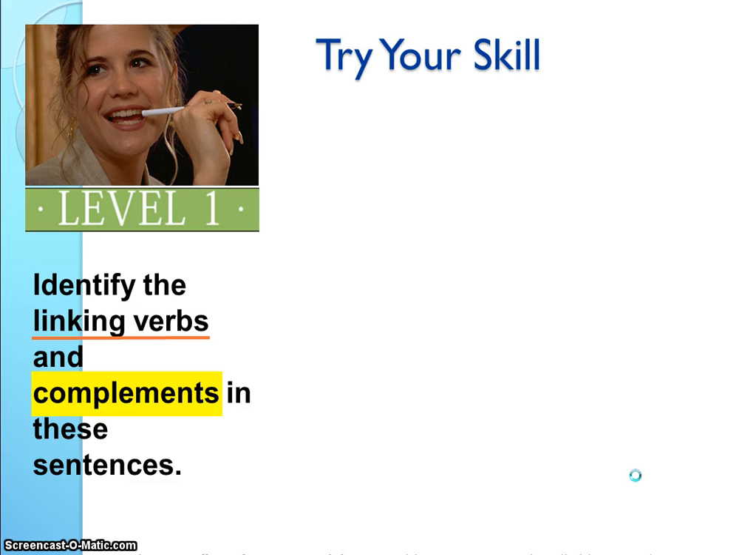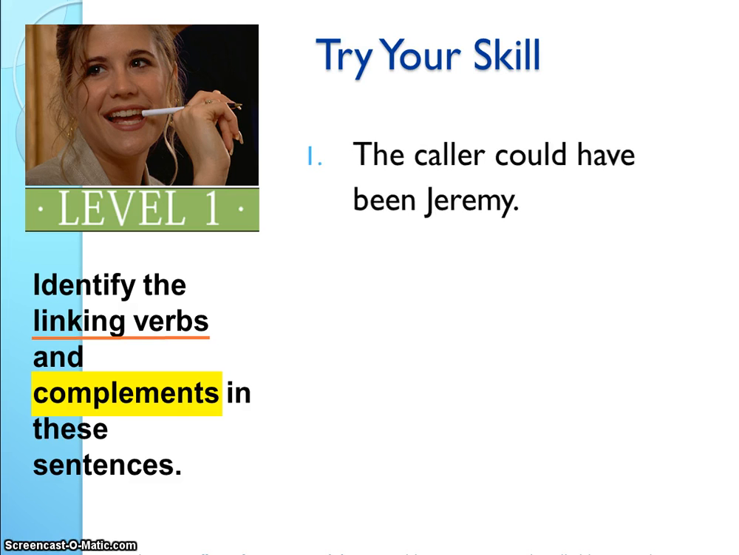Okay, now let's find the linking verbs and complements. The caller could have been Jeremy. Okay, so what is the linking verb? It happens to be been. And then these are helping verbs, which we'll talk about next. And then the complement would be Jeremy. Jeremy and the caller would be the same thing.